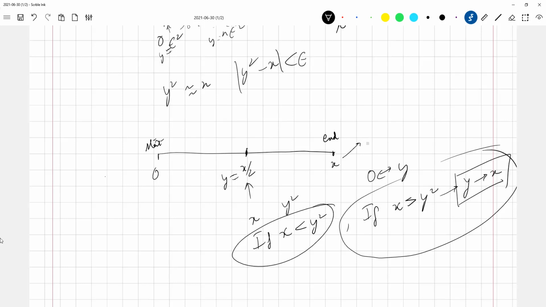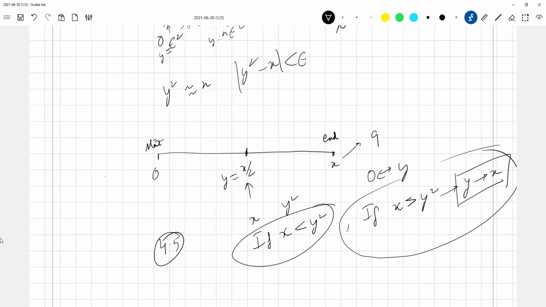Exact value. Yeah, so let us say x is 9. Okay, let us say that. So what is x by 2 going to be? 4.5. So x by 2 is going to be 4.5.